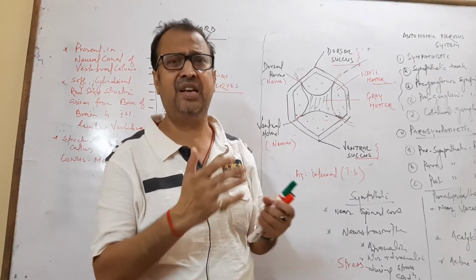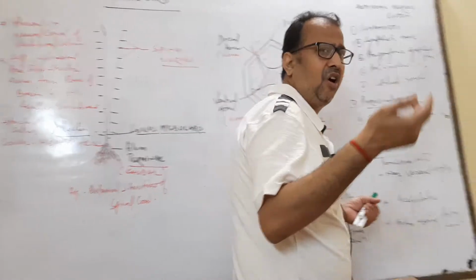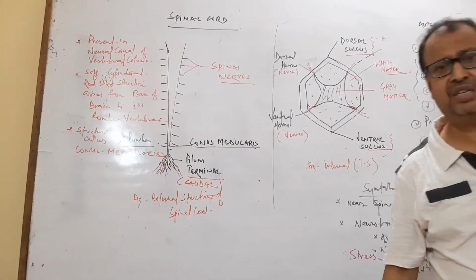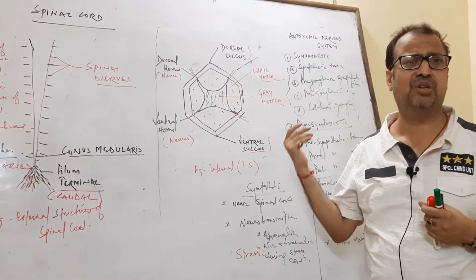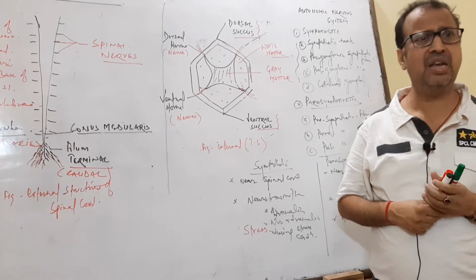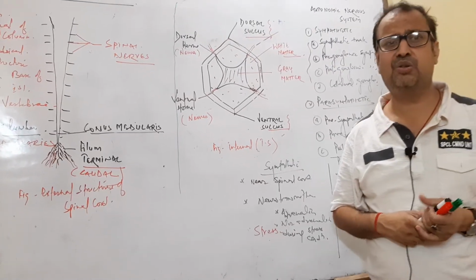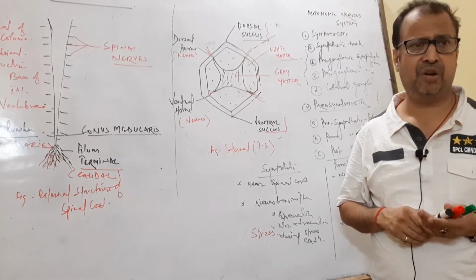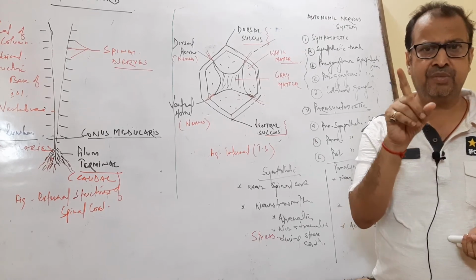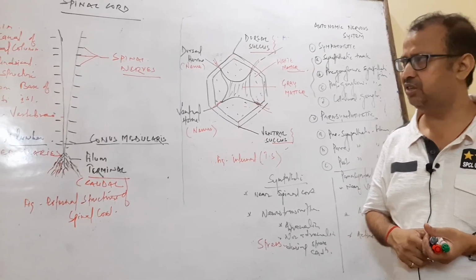There are various cranial nerves, the first being olfactory, then optic, abducens, vagus, glossopharyngeal. These are the series of names, 12 in all, which connect to other parts of the body. It is always mentioned in your textbooks, so you can go to the textbook and see the names of the cranial nerves. So, that is all about it.